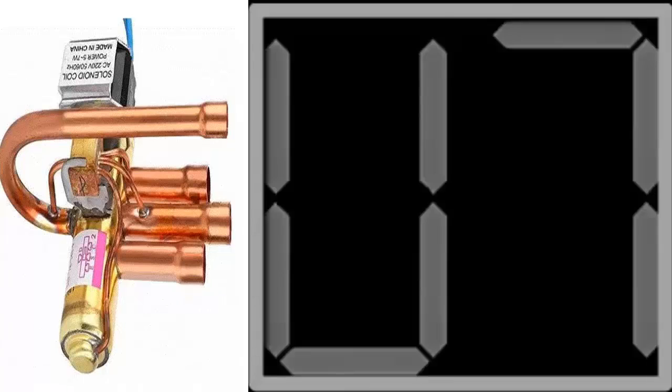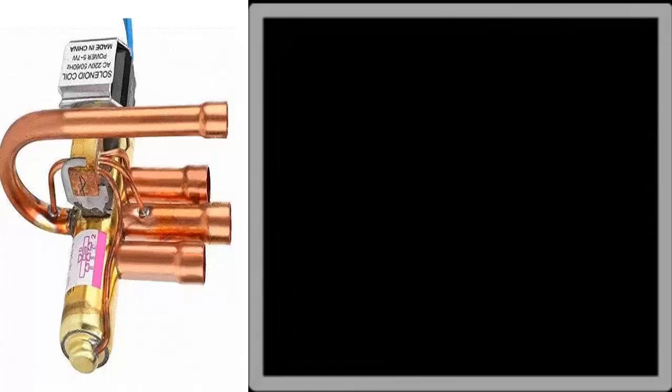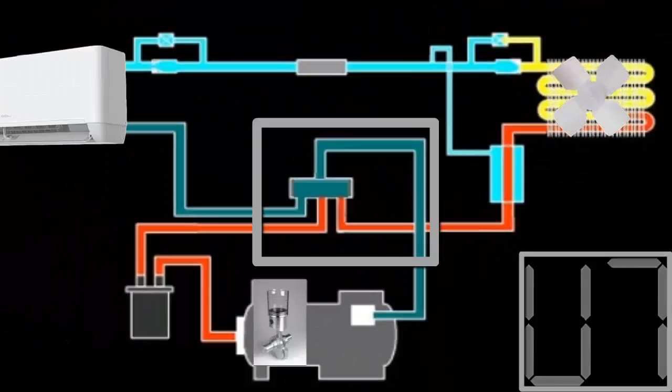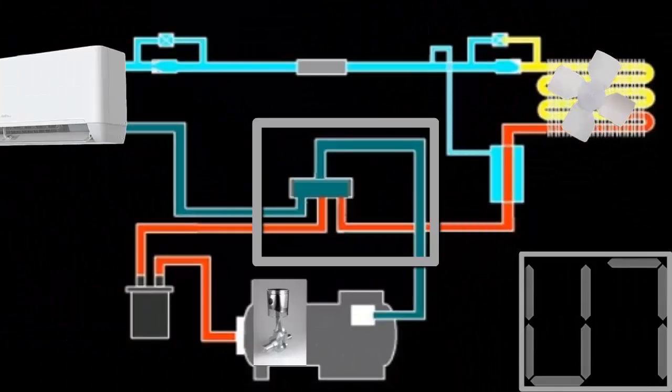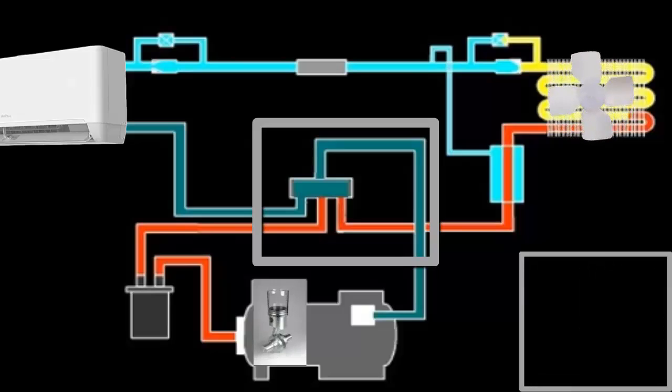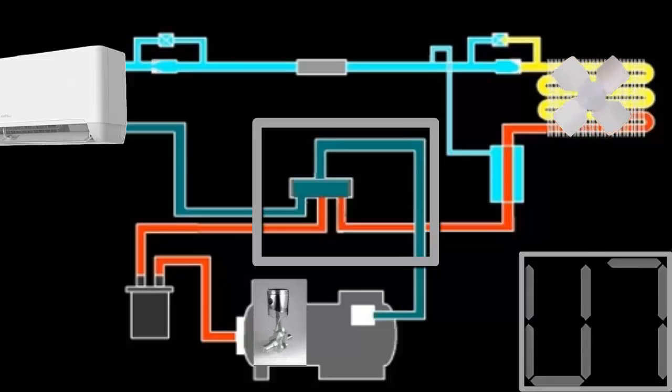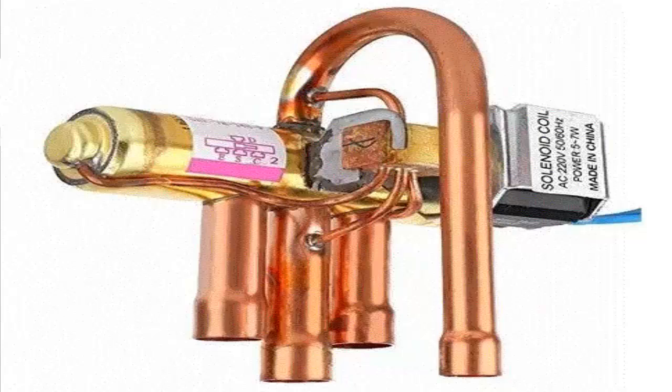The U7 error code in air conditioning systems is mostly related to the four-way valve. The four-way valve is an essential component in air conditioning systems, whose main function is to reverse the refrigeration cycle, allowing the system to operate in both cooling and heating modes.